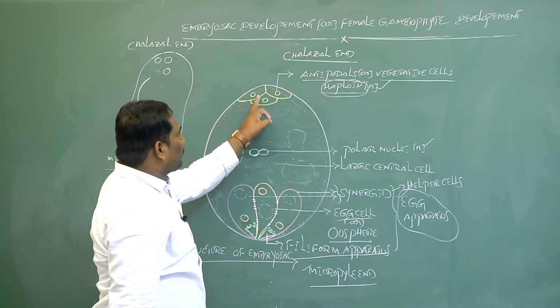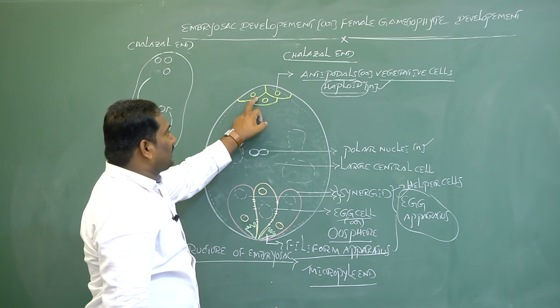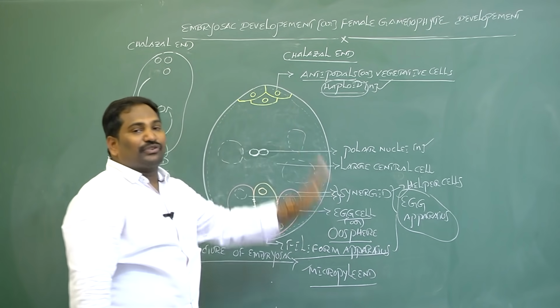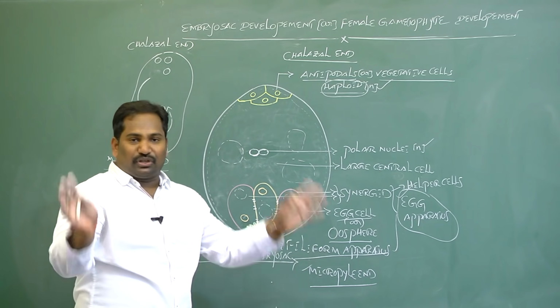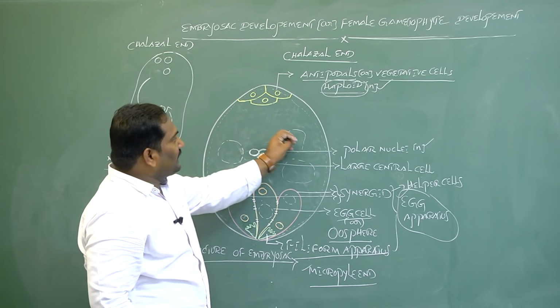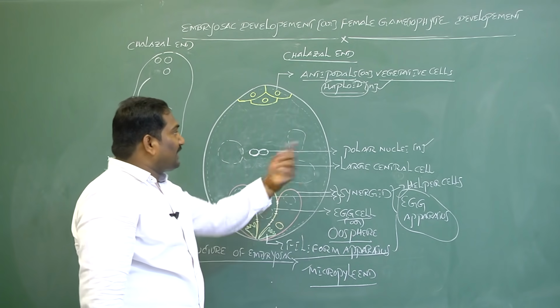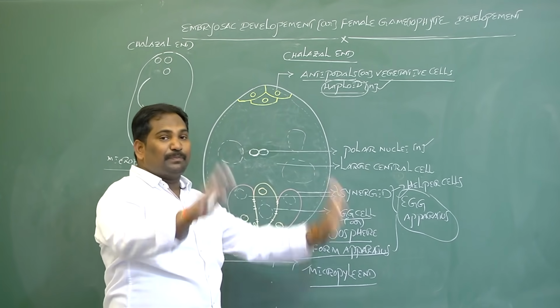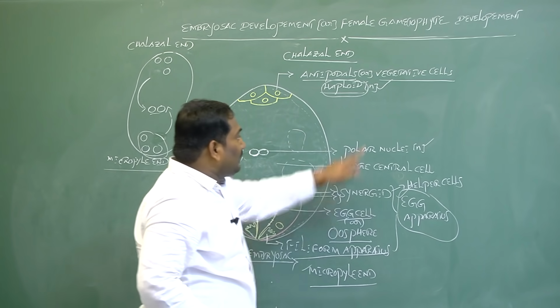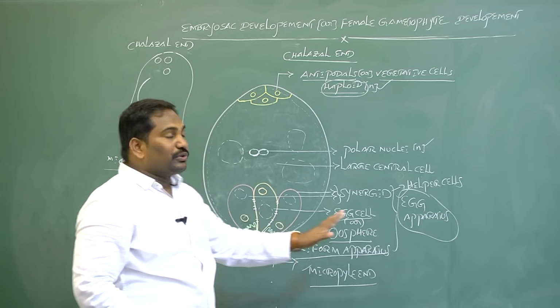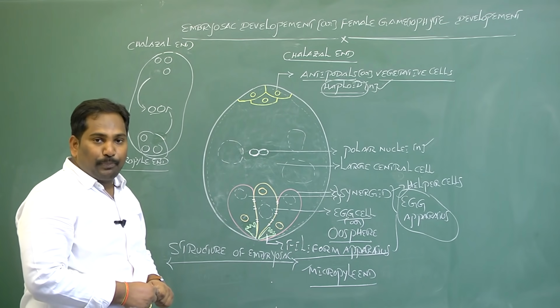The number of antipodal cells and nuclei towards the chalaza is 3. The number of antipodals is always constant in each embryo sac, which is 3. After fertilization, these antipodals degenerate. They do not participate in sexual reproduction, so they are called vegetative nuclei or vegetative cells.